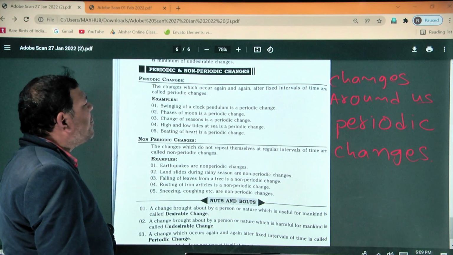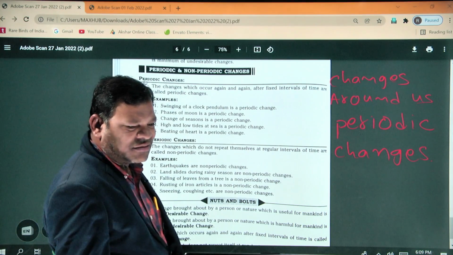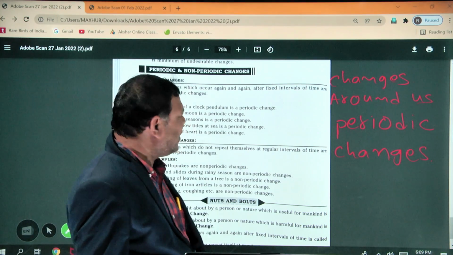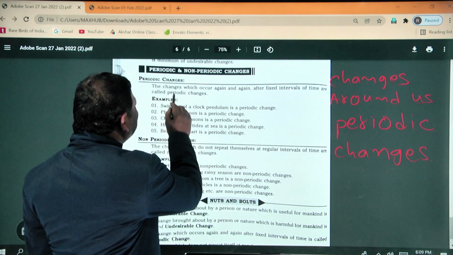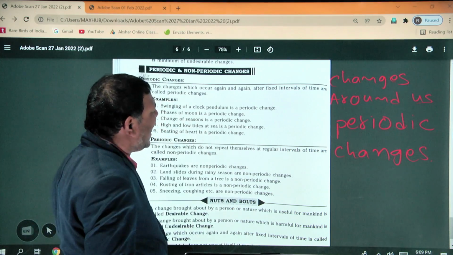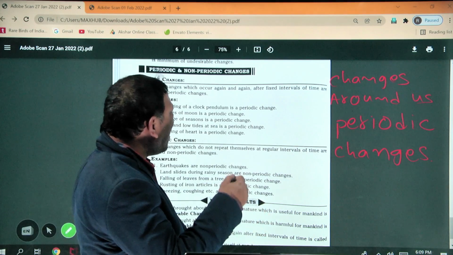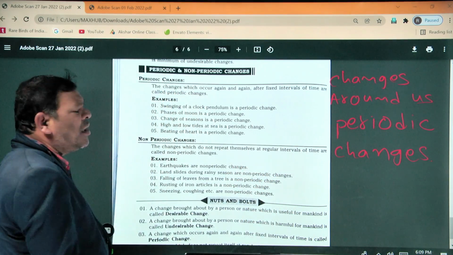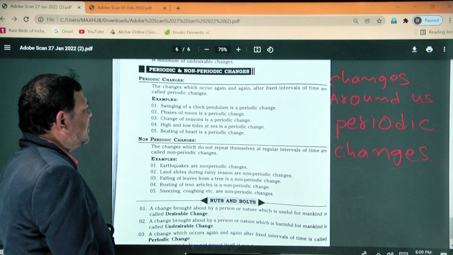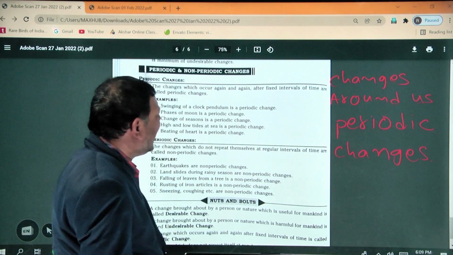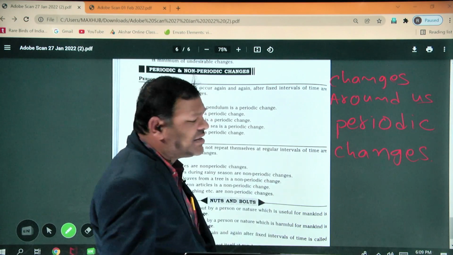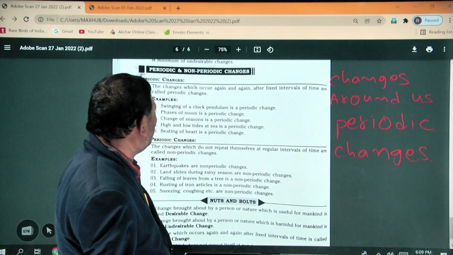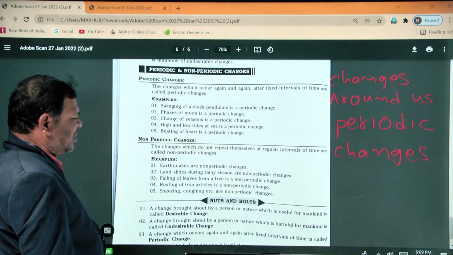The changes which occur again and again after fixed intervals of time are called periodic changes.